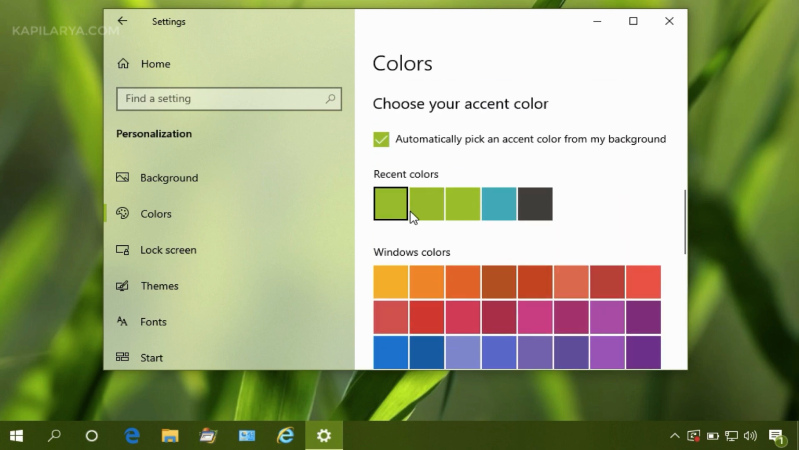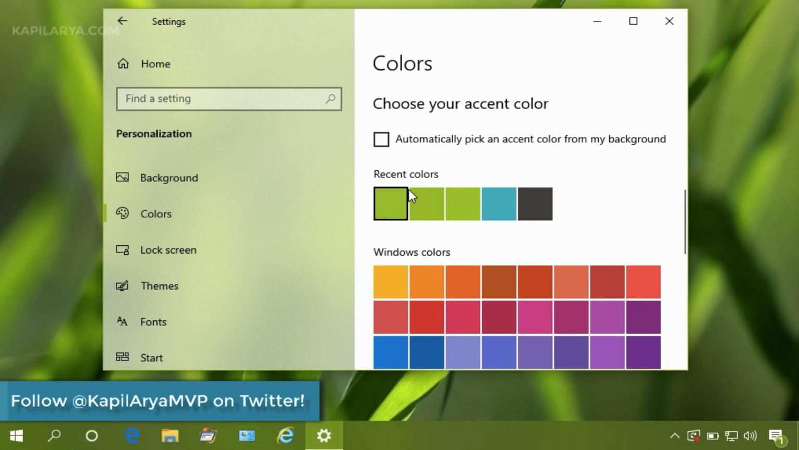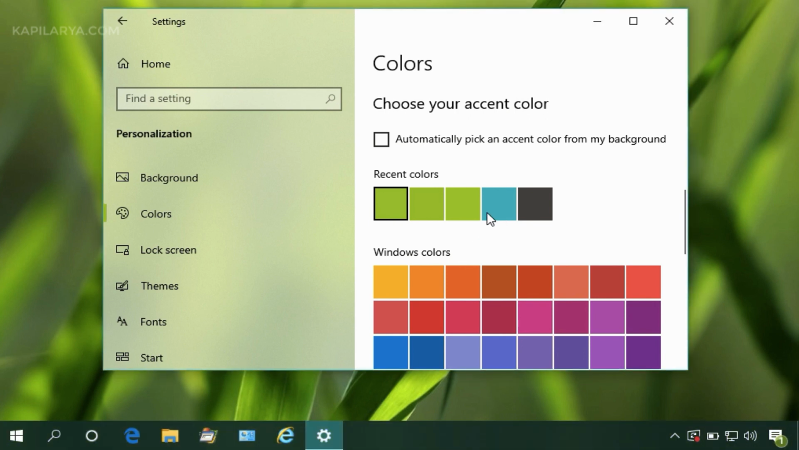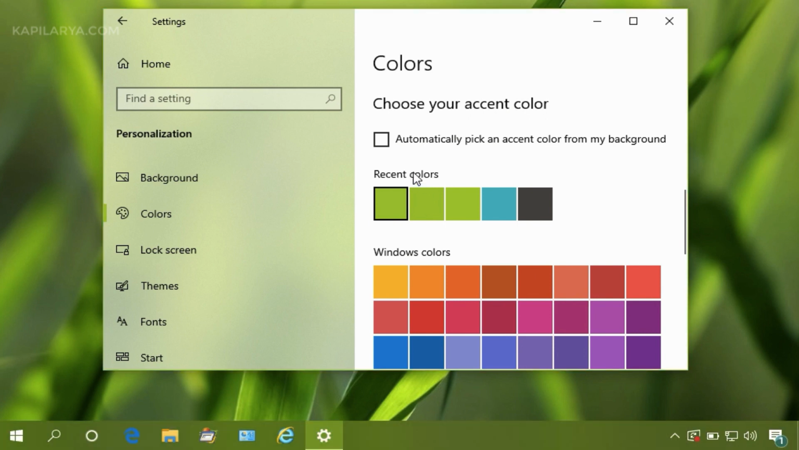Let me show you. We are changing to different colors. So I have now picked another previous color and the taskbar color is changed successfully. Now I will select another blue color, and yet again the taskbar color is successfully changed. I will now revert back to the previous color, and yes, the color change is successful again. So in this way we have resolved the problem.